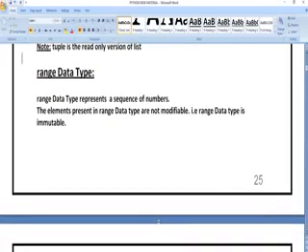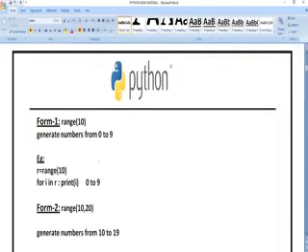Next, range. Range is a data structure which prints a particular set of values up to the range we want. Here you can see range of 10. If you give the command range of 10, it is going to give the values 0, 1, 2, 3, 4, 5, 6, 7, 8, 9. It is not going to give 10.